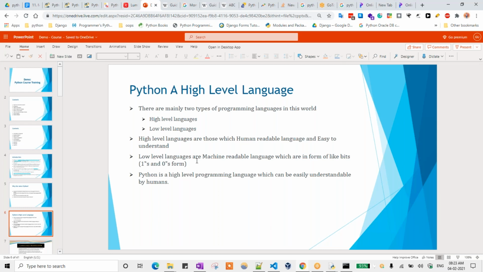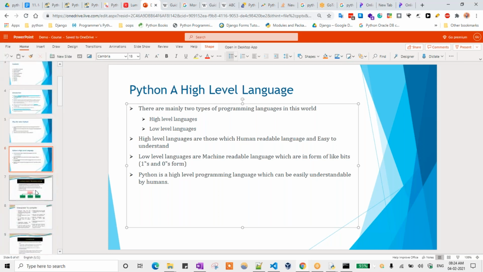And what is known as a low-level language? The computer can't understand all the code whatever I have written. I need to convert that to machine language, right? Low-level languages are machine-readable languages, which are in the form of bits, ones and zeros. So Python is a high-level programming language which can be easily understood by humans. That is known as Python, a high-level programming language.